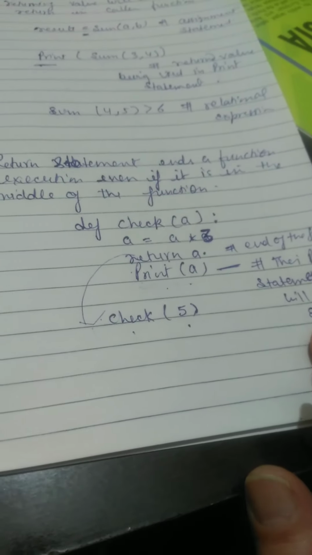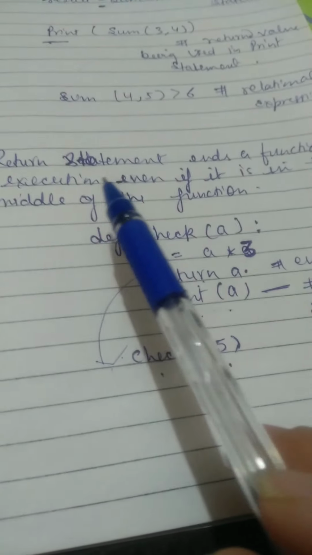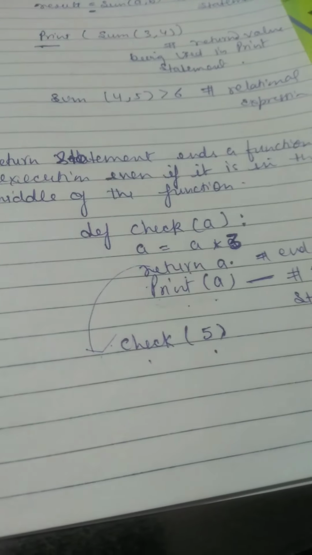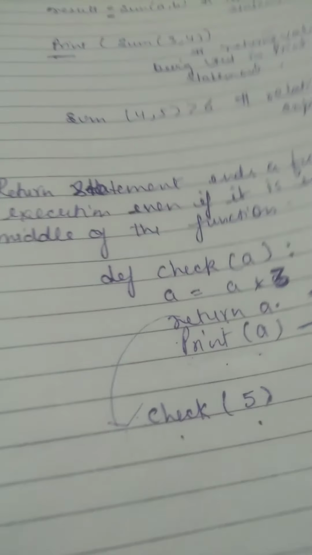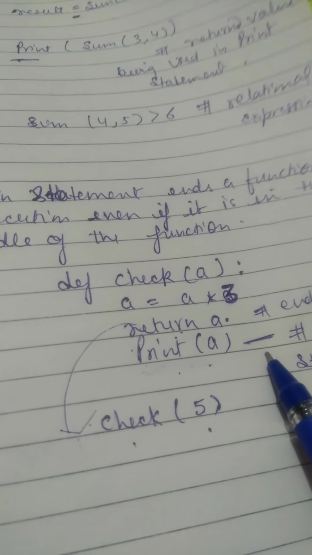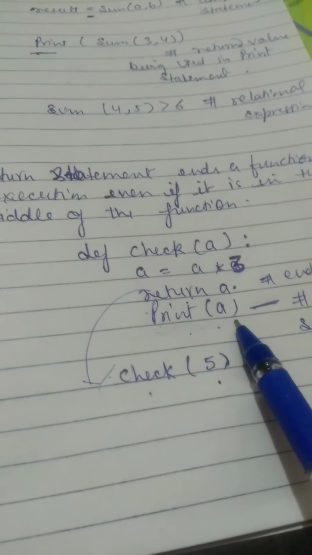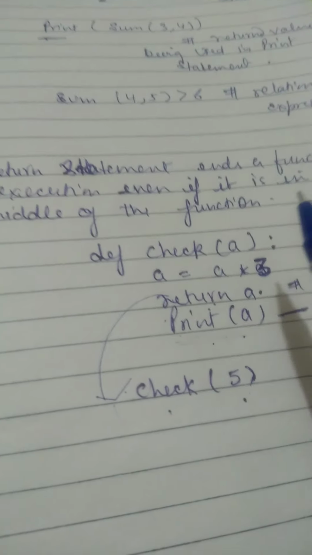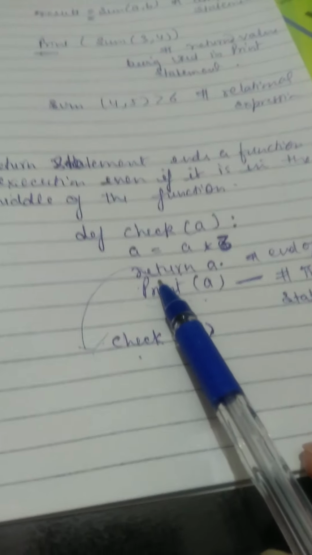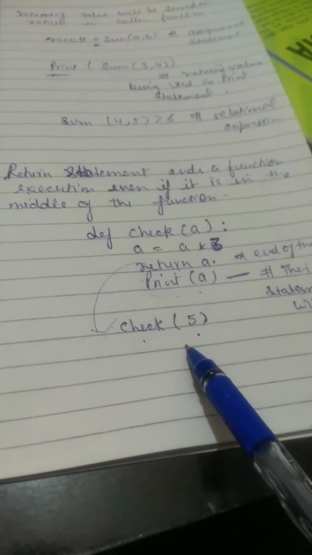Students, when the function definition reads the return statement, it is forced to end, and no matter whether there is any statement in the middle, it will not execute that statement. When it reads the return statement, control is directly shifted from the function definition to the main program.